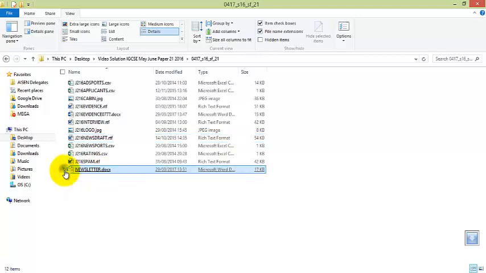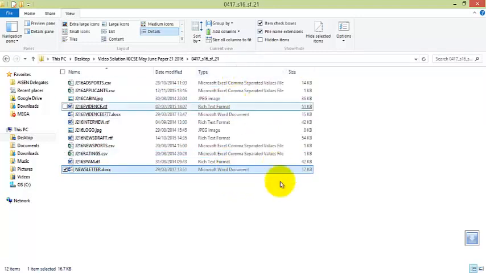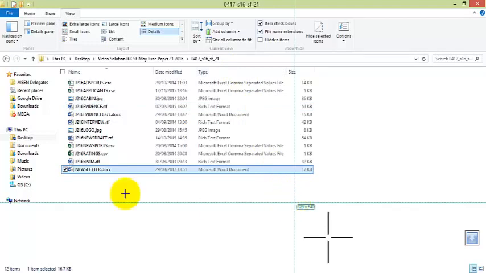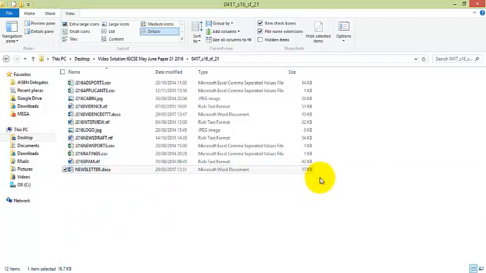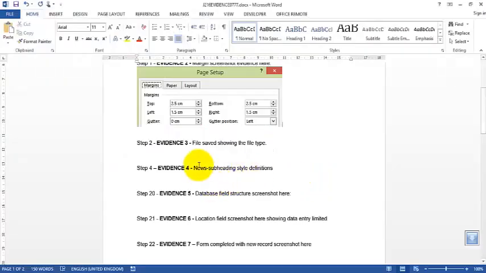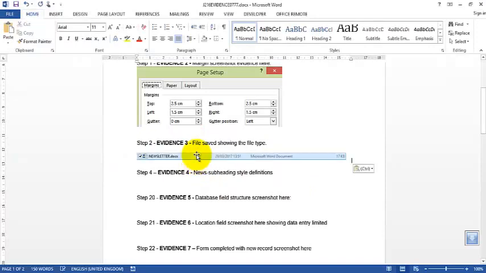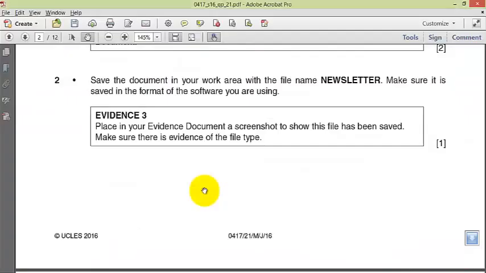So I want to show the evidence that I used another file format, which is .docx, and they can see the type here. So I will click this to enlarge it. So take screenshots of this. That's what they want, and then put it here. That's great. Okay, so we can continue.